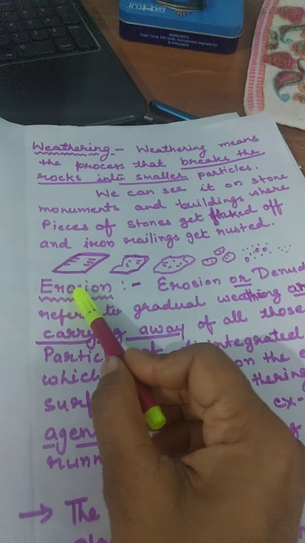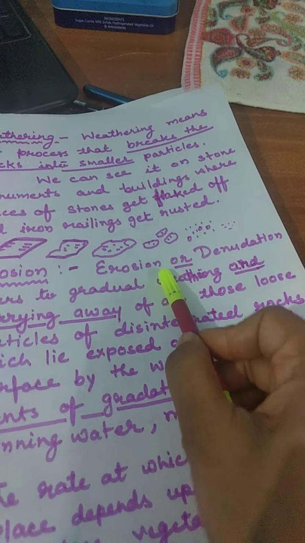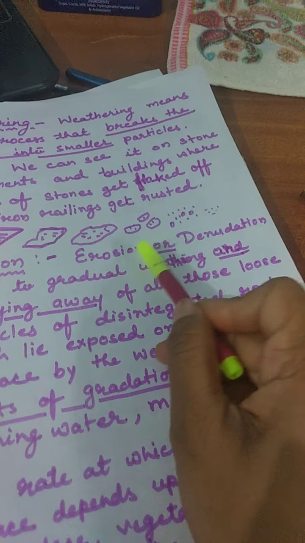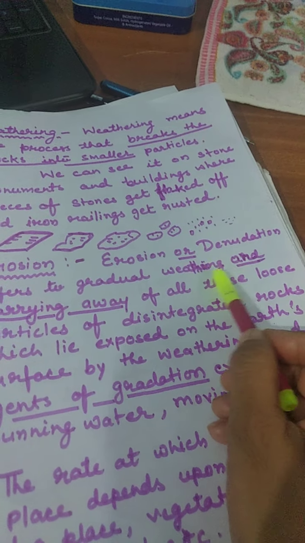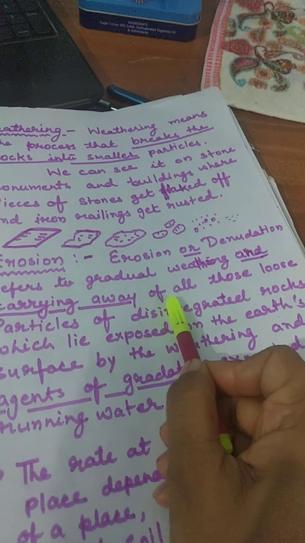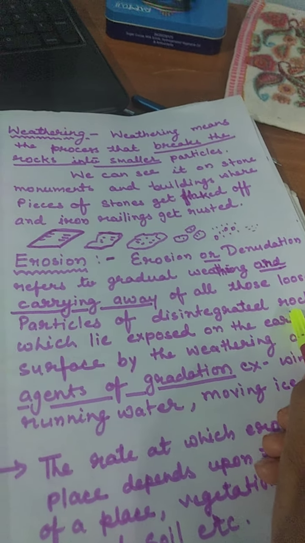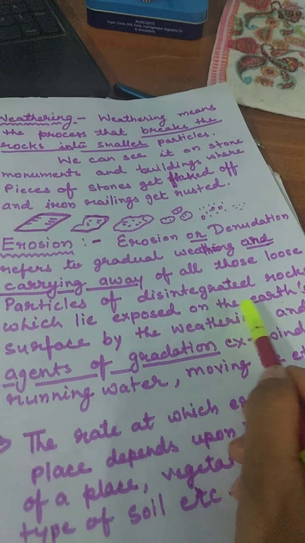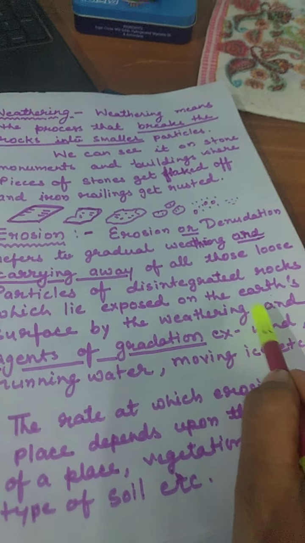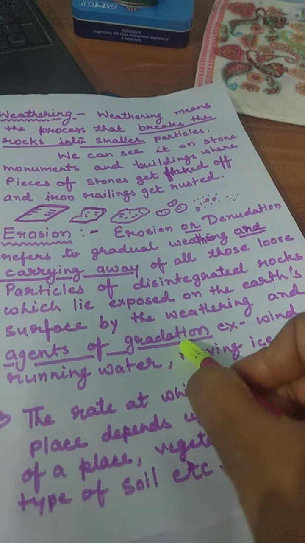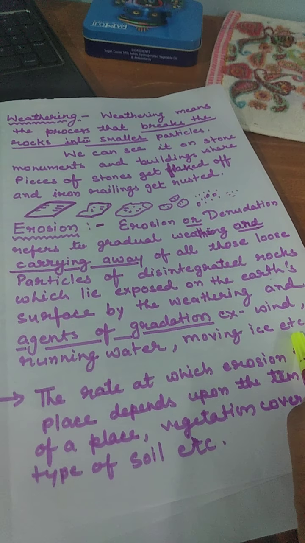Now next word is erosion. Let me explain you erosion. What does erosion mean? Erosion or denudation means both are the same thing. Erosion or denudation refers to gradual weathering and carrying away of all those loose particles of disintegrated rocks which lie exposed on the earth's surface by the weathering and agents of gradation. For example, wind, running water, moving ice, etc.